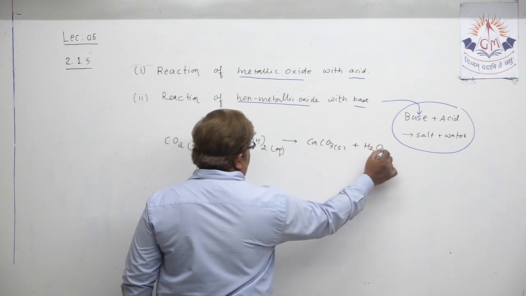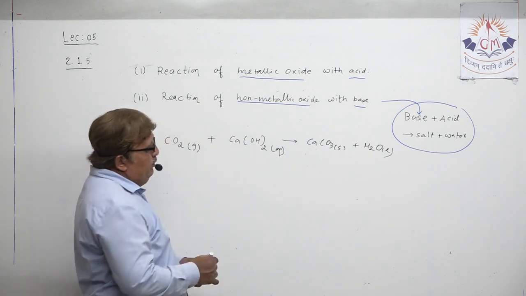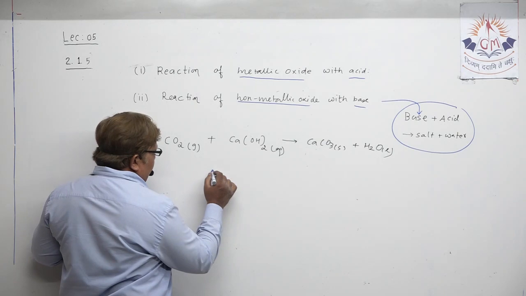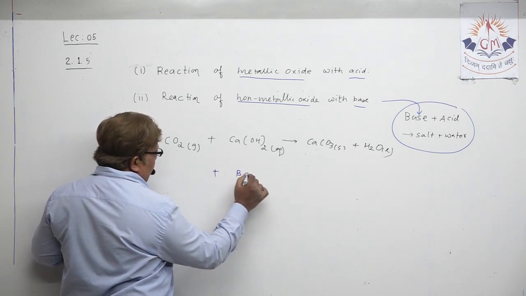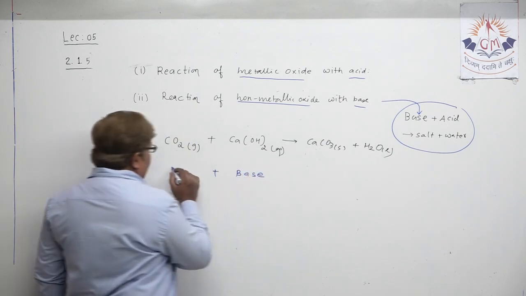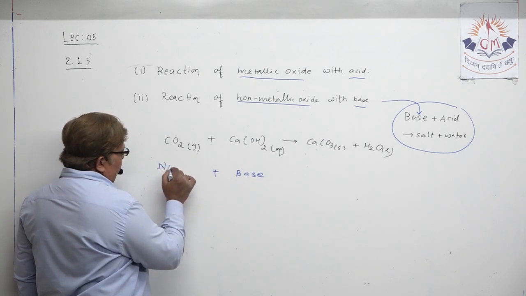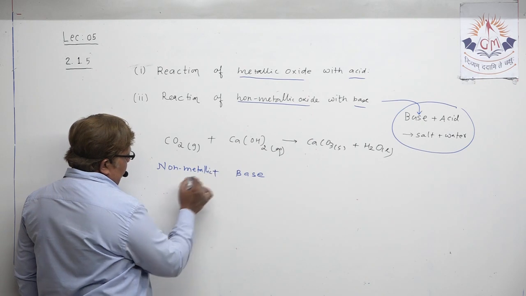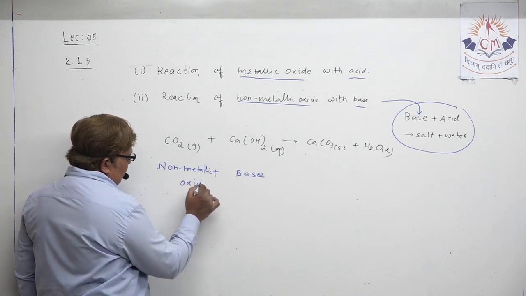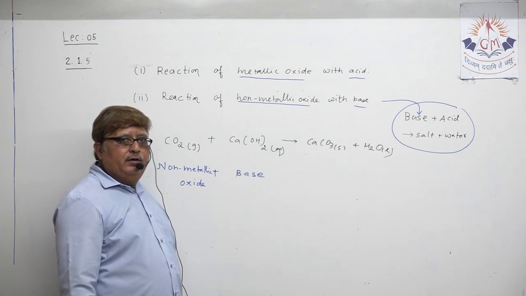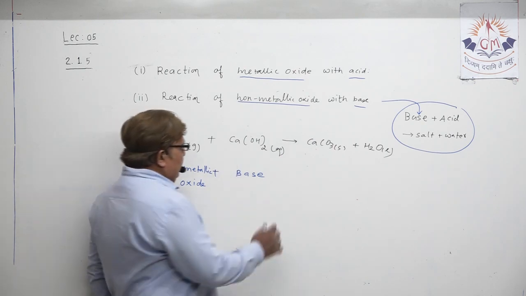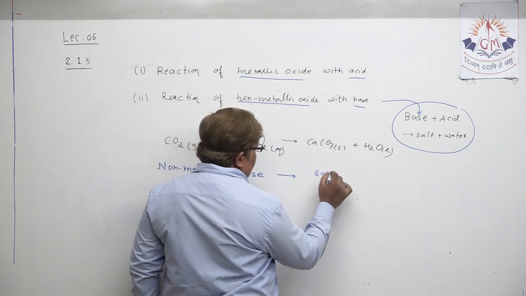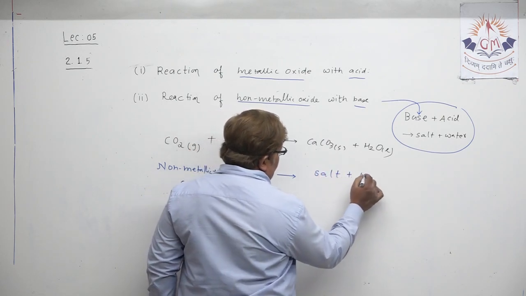Actually, this was the base, and here we have taken non-metallic oxide; carbon is obviously a non-metal. When non-metallic oxide reacts with base, it forms calcium carbonate, that is salt, and water.